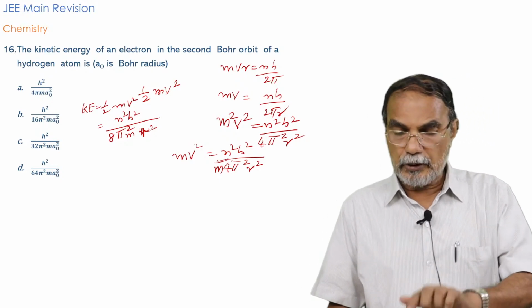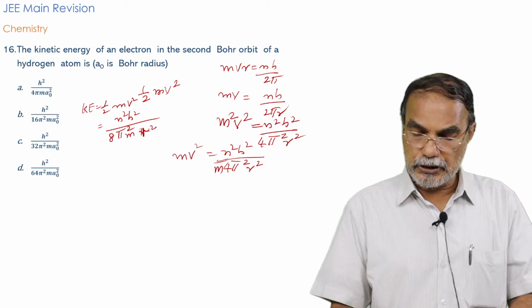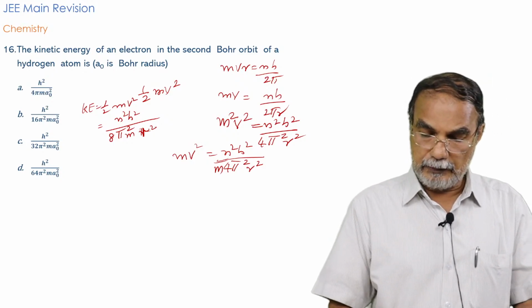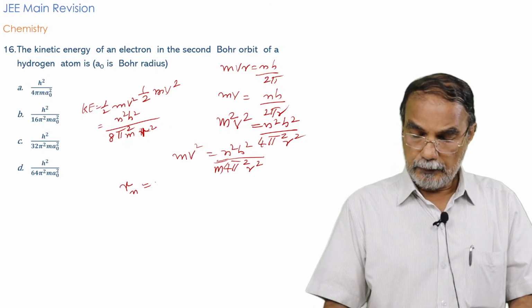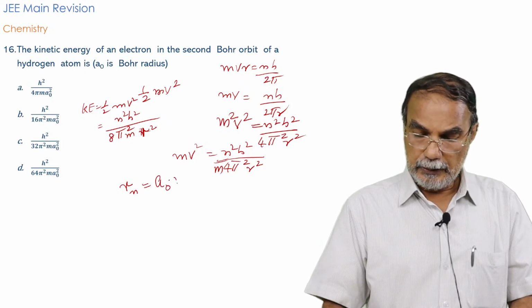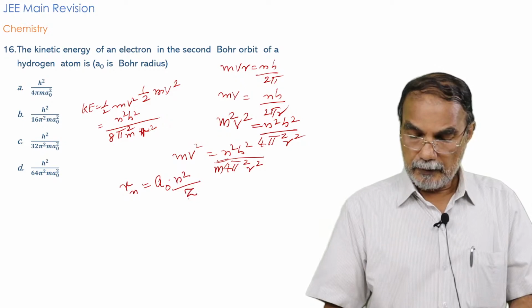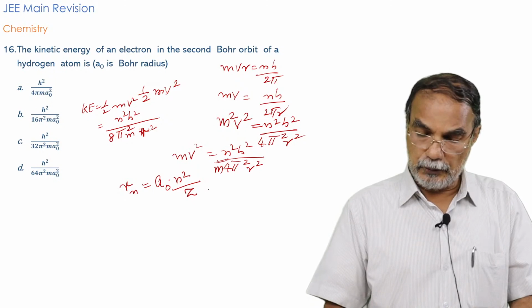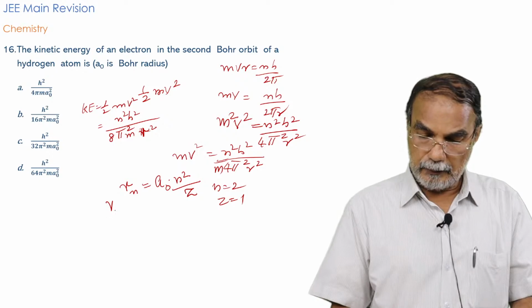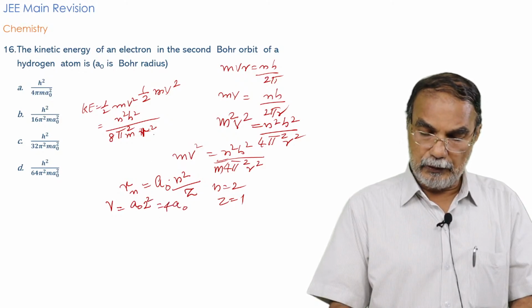But in terms of Bohr radius, I have already told you the relationship. The radius of the first Bohr orbit is a0. The Bohr radius is given as Rn equal to a0 into n square by z, where z is equal to 1 for hydrogen, and for the second Bohr orbit n is equal to 2. So r equals a0 into 2 square, that is 4a0, and plug that value in for r.